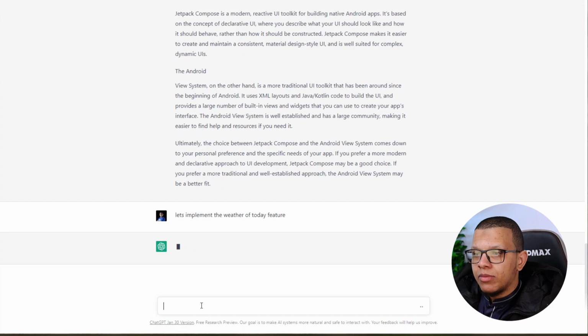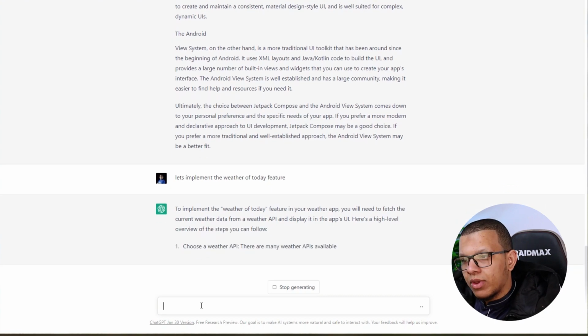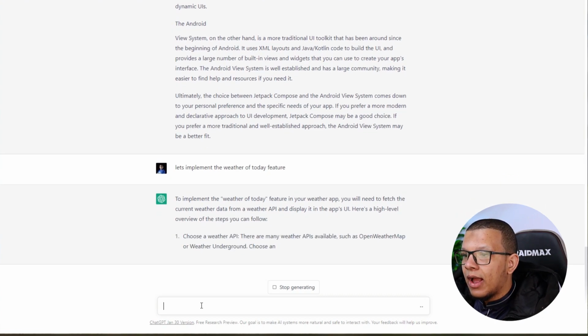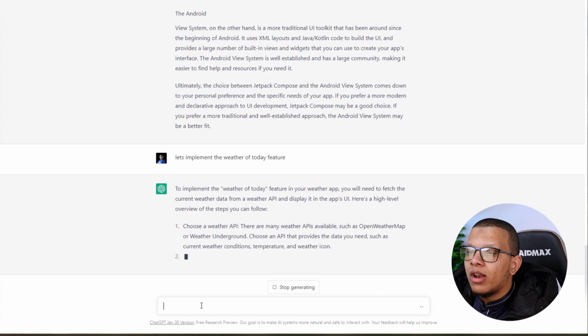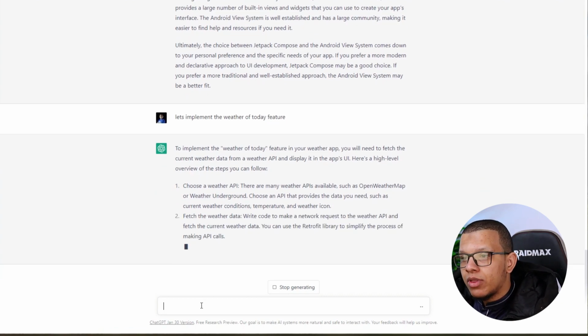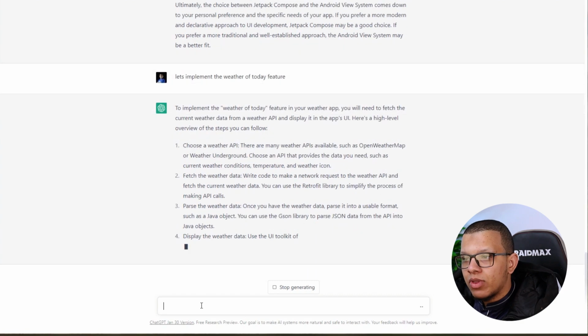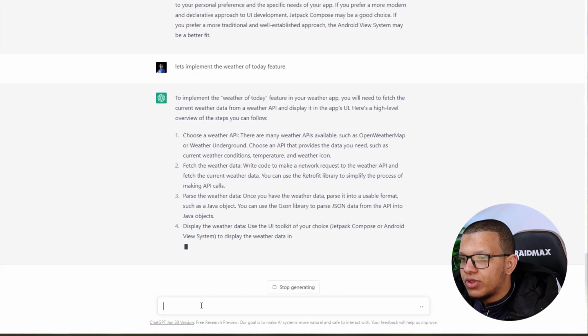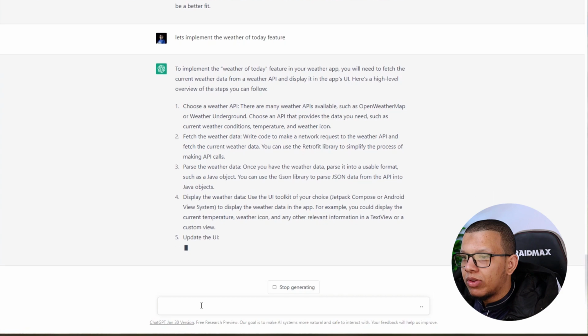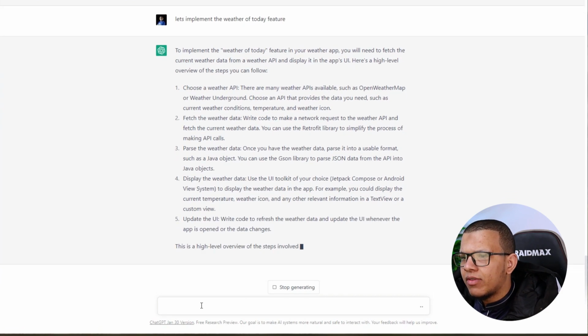I will just ask him where he can start from, the UI or not. Okay, so try to give me the plan. You need to fetch the current weather from the API. That's a good thing. And then the UI. Here's a high-level overview. Choose the weather API. Okay. Fetch the weather. Okay, that's what I would do. Parse the weather data, some Retrofit stuff and everything. Display the weather data using Jetpack Compose or the view system. Nice. Also, update the UI. Okay, those are high-level steps.